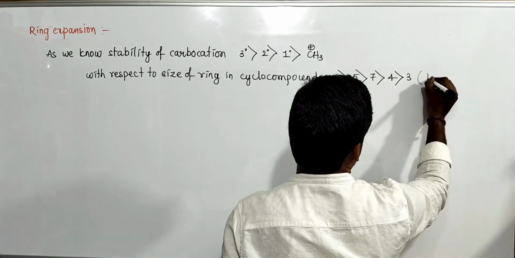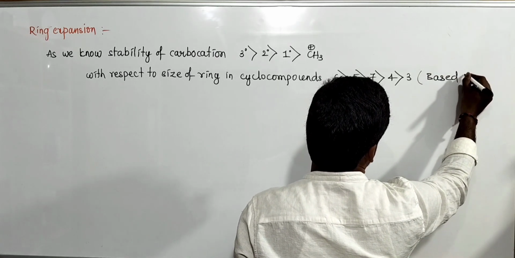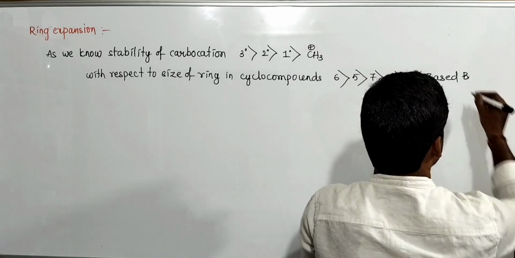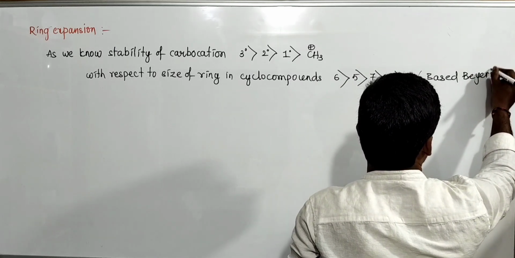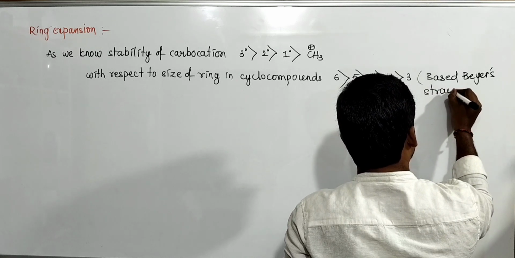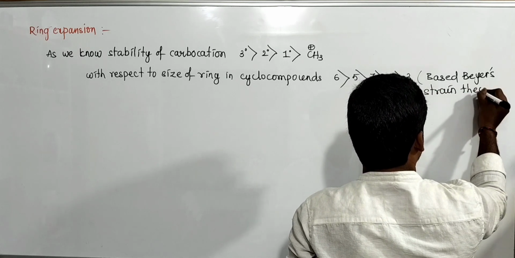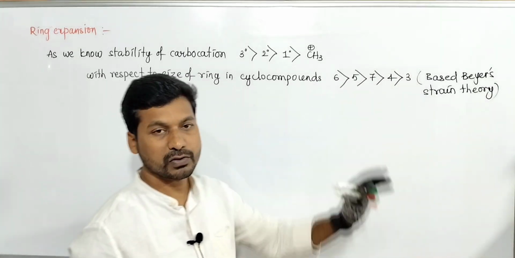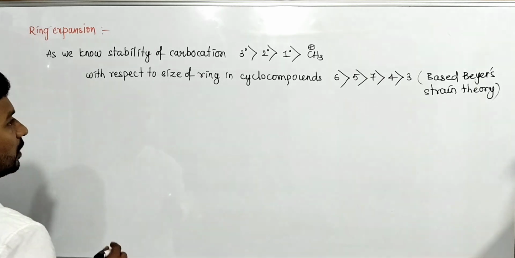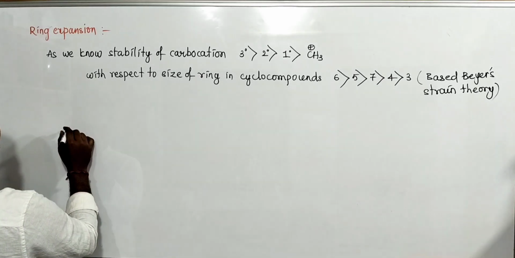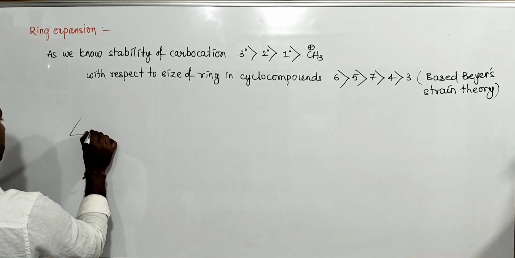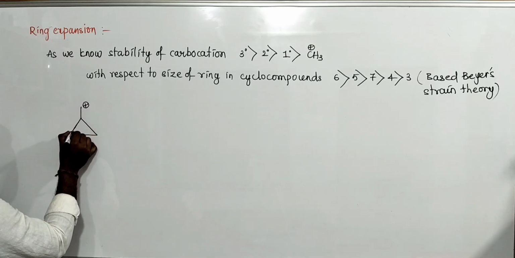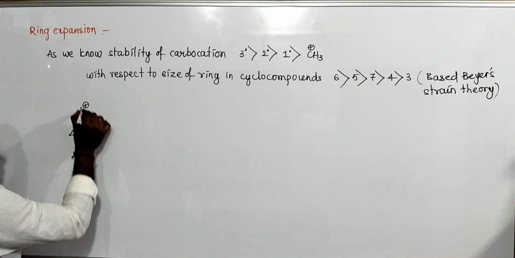So based on Baeyer's strain theory, 6-membered rings are more stable compared to 5-membered rings, which are more stable compared to 7-membered rings. Okay, right. So if the carbocation is like this, on the external carbon, other than the cyclic chain carbon, this carbon has a positive charge.